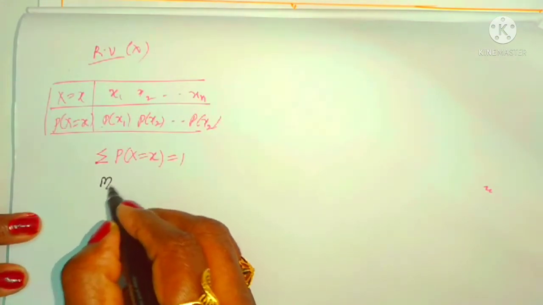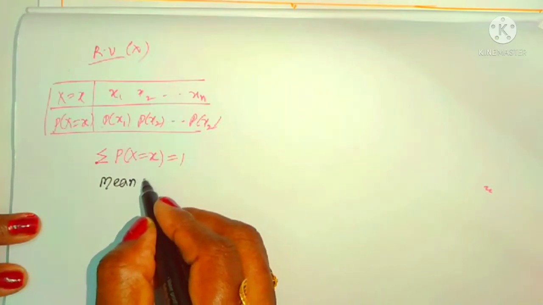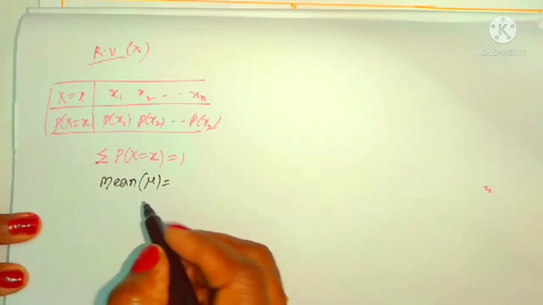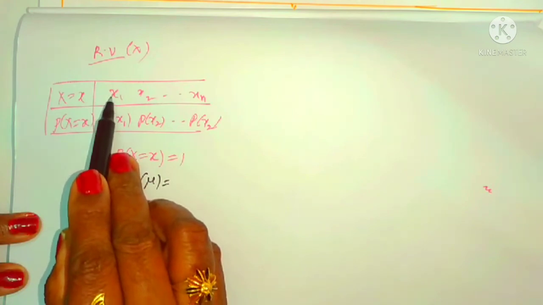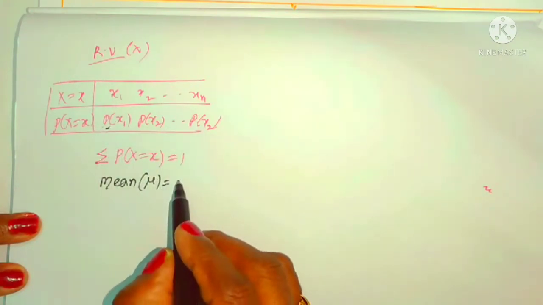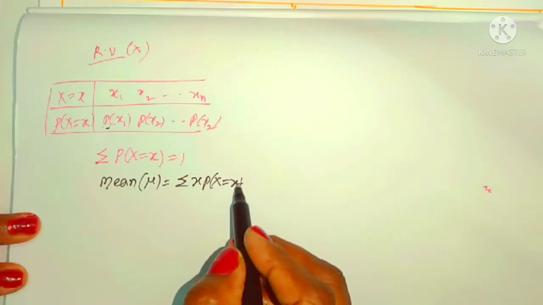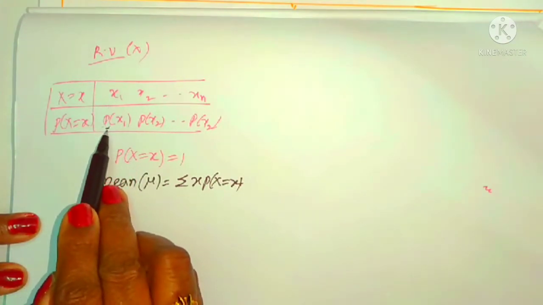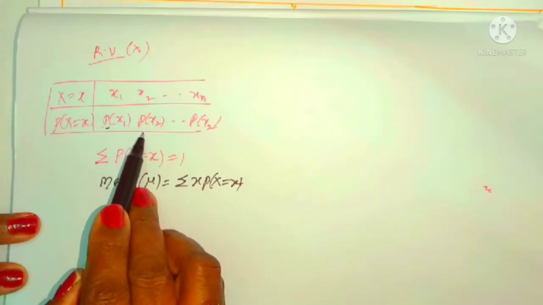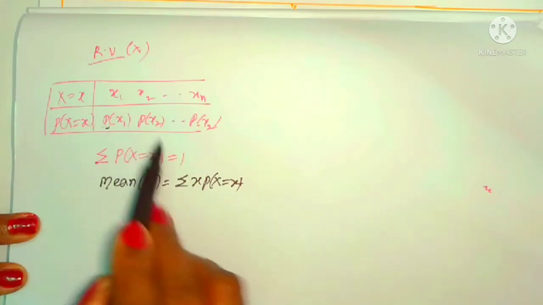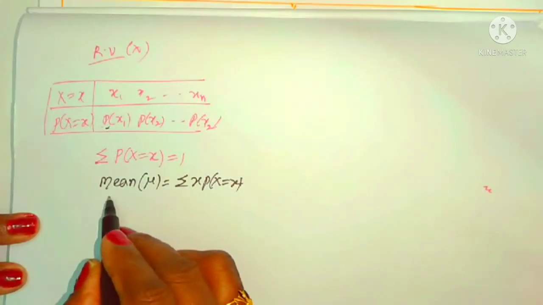The mean is generally denoted as mu or x bar. It is the sum of the products of x and the probabilities, that is, sigma x times P(X = x). It means you take x1 into P(x1) plus x2 into P(x2) and so on. We calculate the result, and we get the mean.